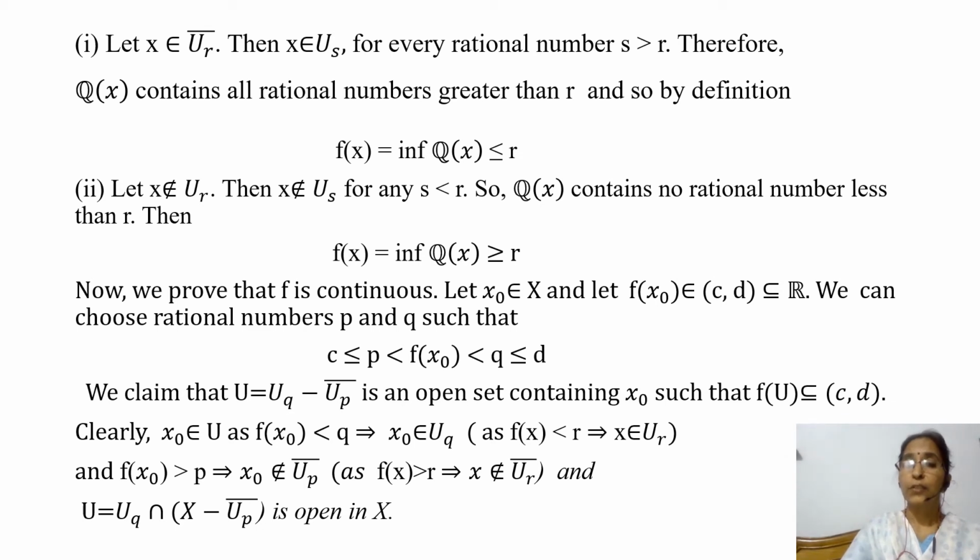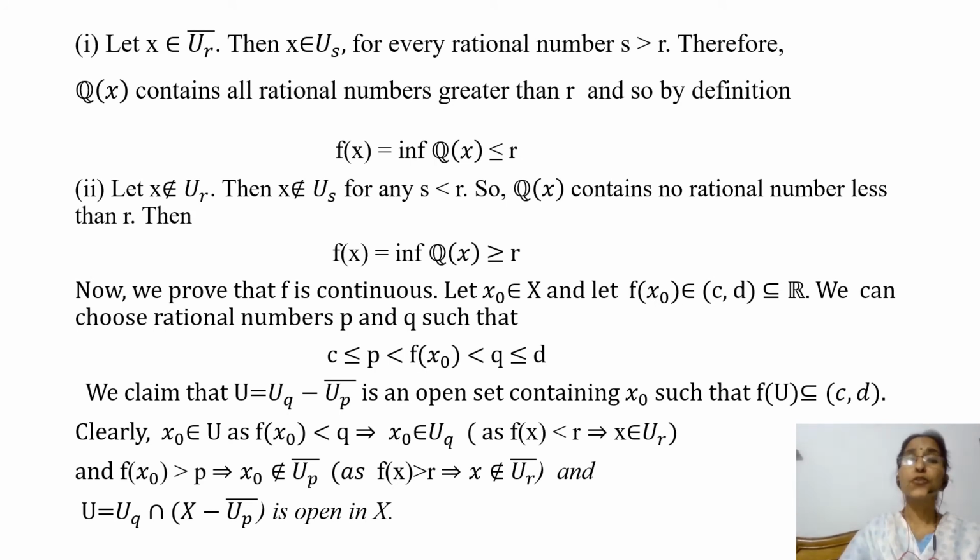To show that f is continuous, we show that for any point x naught in X, and for each neighborhood N of f of x naught, there exists a neighborhood M of x naught such that f image of M is contained in N. So let x naught belong to X, and let f of x naught belong to the open interval (c, d), which is a neighborhood of f of x naught in the space R.